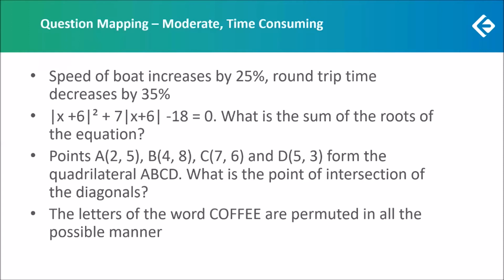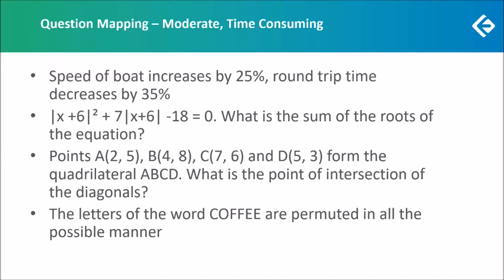Next, we had a permutation combination question in which letters of the word coffee were permuted in all the possible manners. Now, if you had tried to proceed in the standard way, just trying to list down all the permutations systematically from the beginning, it would have taken you some time and there was a chance that you would have made some mistake.